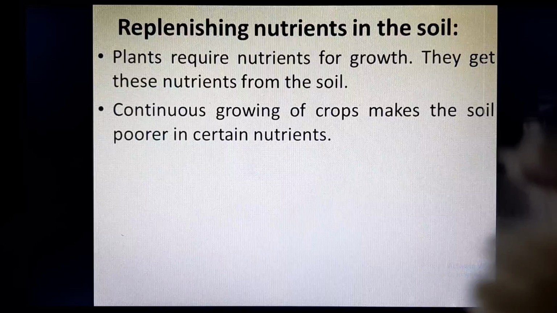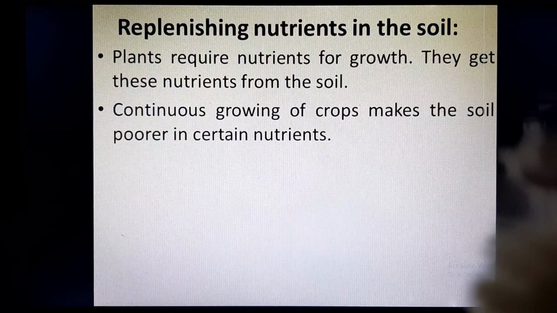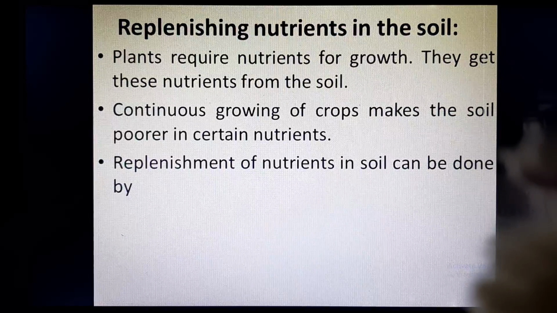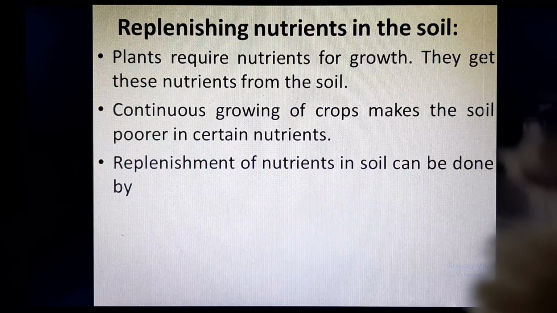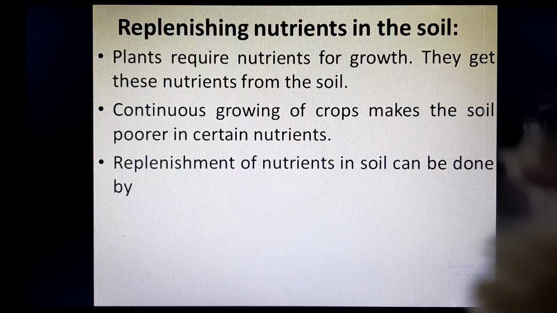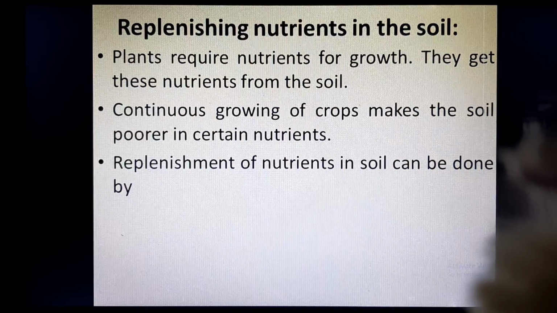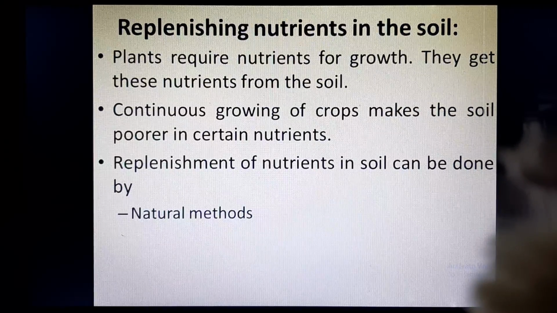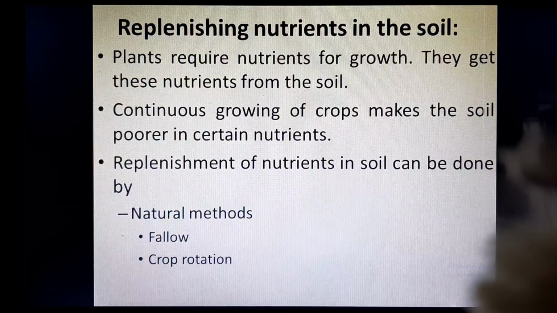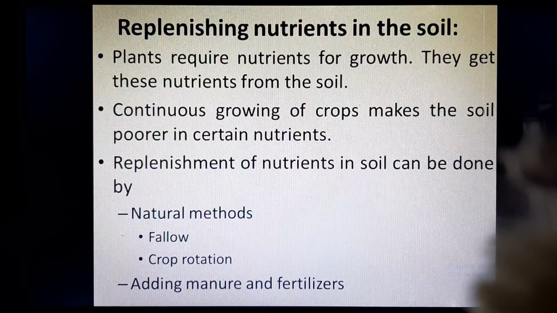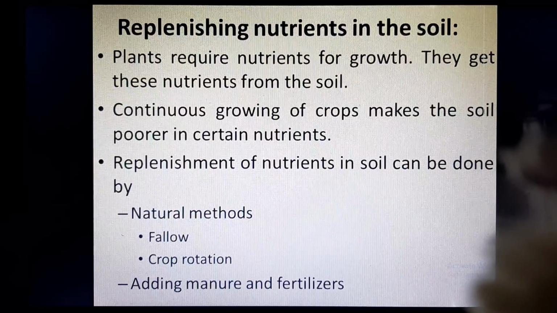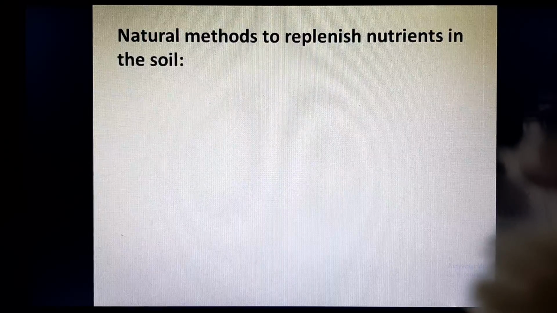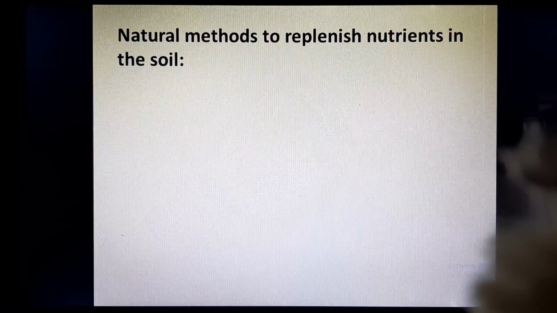But when we continuously grow crops in a soil, the soil becomes poorer in certain nutrients. Now, replenishment of nutrients in the soil is very important, because on this only the productivity of the crop or the quality of the crop is dependent. So we need to replenish the nutrients in the soil, and how can it be done? It can be done through natural methods, which are fallow and crop rotation, or by artificial or man-made methods, which is adding manure and fertilizers. So first we will discuss natural methods which can be used to replenish nutrients in the soil.